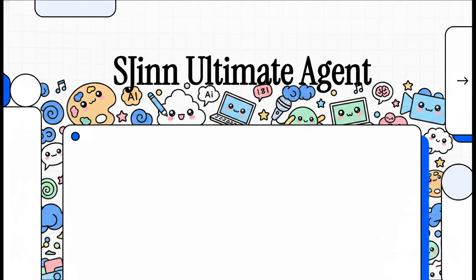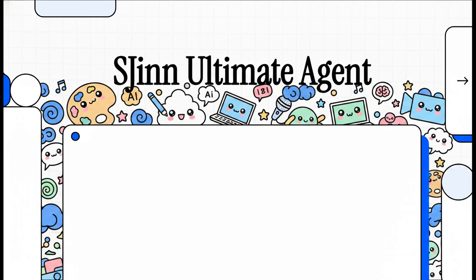All right, let's jump right into this explainer. Today, we're unpacking some fascinating source material on a platform that's seriously trying to carve out a massive piece of the generative AI landscape for itself. We're talking about SJinn. Now, they're firmly positioning this platform as your ultimate intelligent agent for content creation.